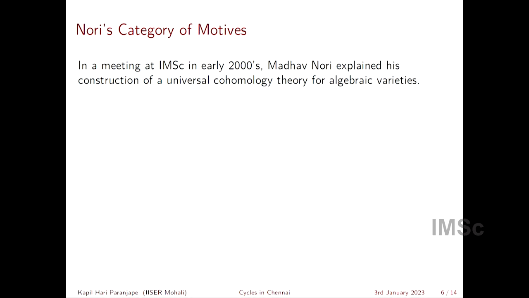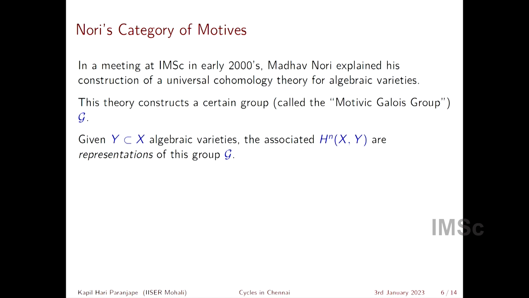In a meeting in IMSC in the early 2000s, I don't remember the exact date, Madhav Nori came here and explained his construction of a universal cohomology theory for algebraic varieties. Unfortunately, it took a long time before it was written up, and now there is a book on the topic by Muller Stark and Annette Huber, which I should warn you contains a few gaps, but otherwise it's okay, which explains Nori's theory of motives.